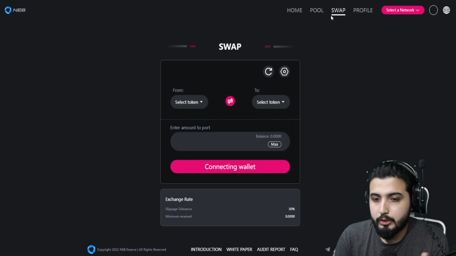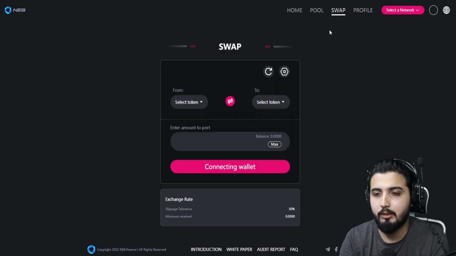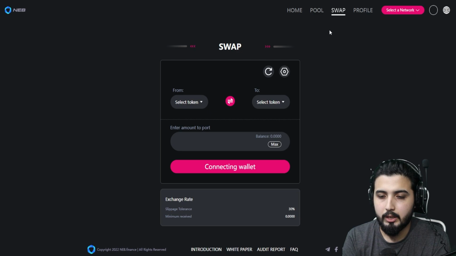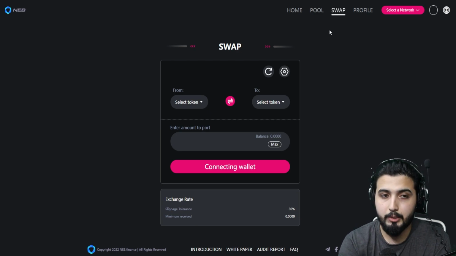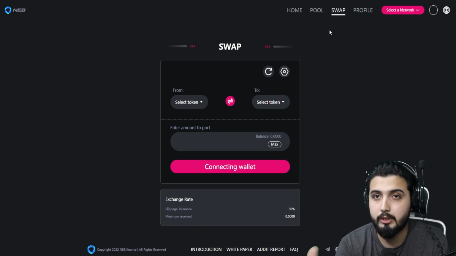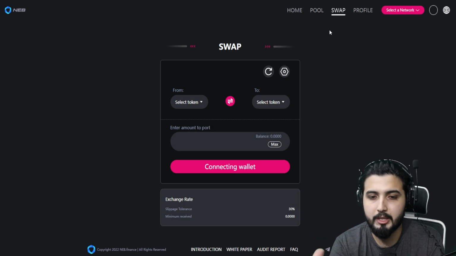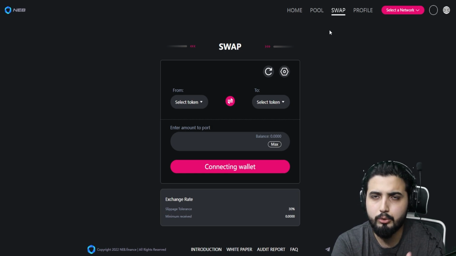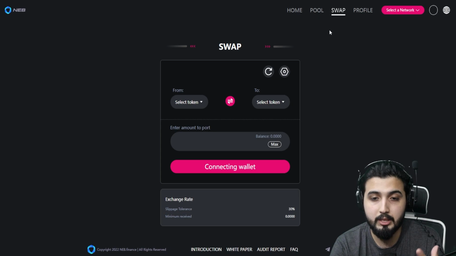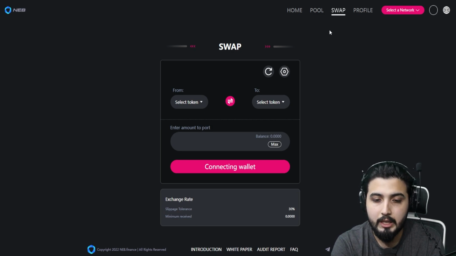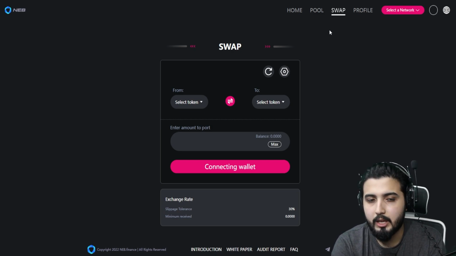Now, we also have their swap, so we're aware of how these things work. This is amazing in a sense because you don't have to move around different platforms. You don't have to go to another swap if you want to swap any tokens. Let's say you want to deposit BNB or convert another token to BNB and then use that, you don't have to go anywhere else. You can simply use their swap right here since you already have your wallet connected. So this again brings a good user experience for the users.